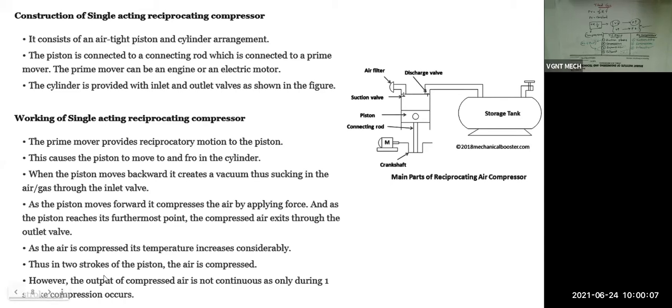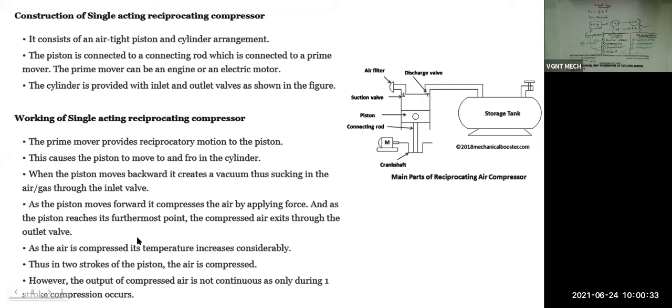Okay. Thus, in two strokes of the piston, the air is compressed. In the suction stroke, it will enter the air inside the cylinder, and during the compression stroke, it will compress the air inside the cylinder. So, in two strokes of the piston, the air is compressed. However, the output of the compressed air is not continuous, as the compression occurs only during one stroke. So the last point is not mandatory for you.